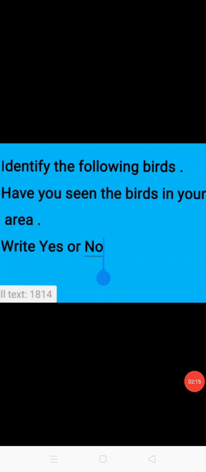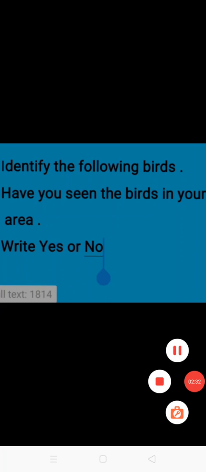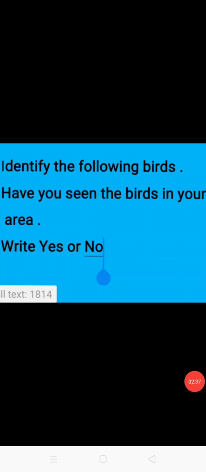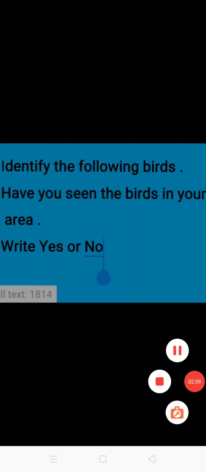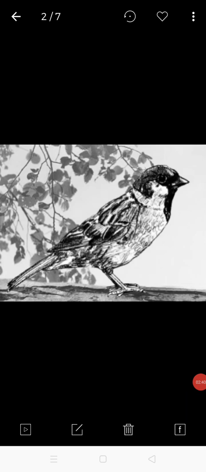This was all about the leaves. Now you will move with the birds. What you have to do, I will show you some birds pictures. You have to tell whether you have seen them in your area or not. You have to write yes or no after their picture only. Draw the picture in the notebook and then write yes or no, I have seen this bird in my locality or my area. Dear children, which is this bird?